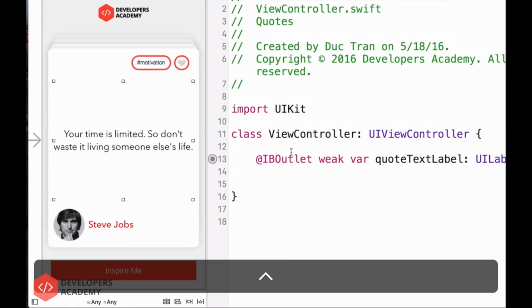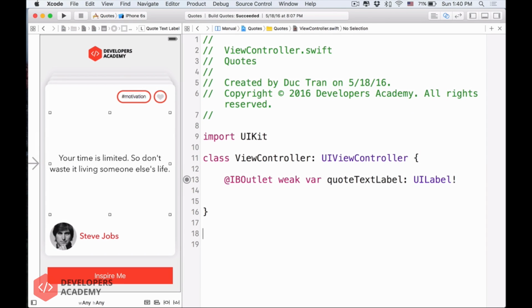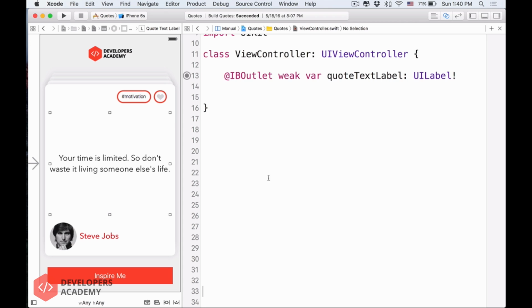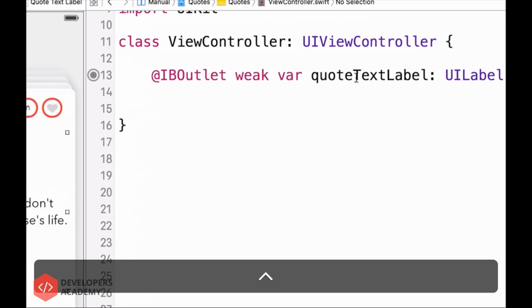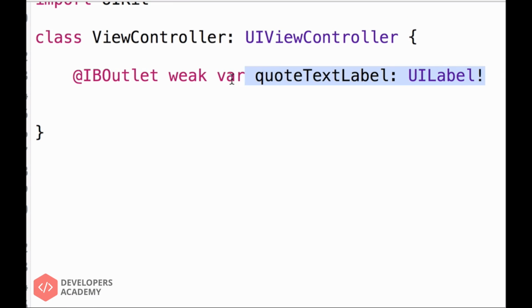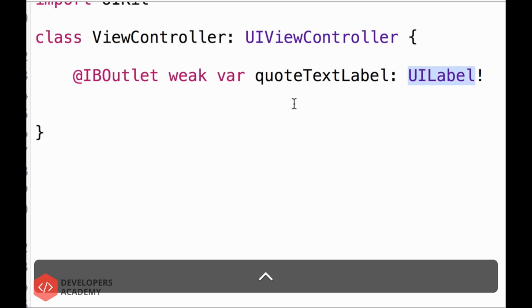Oh hey, did you see that? Did you see what happens? What happens was that Xcode just generated this line of code for us. It says @IBOutlet weak var quoteTextLabel. Oh, this is the name of the thing that we just gave the outlet, right? And the type is UILabel. All right, so that's one thing.